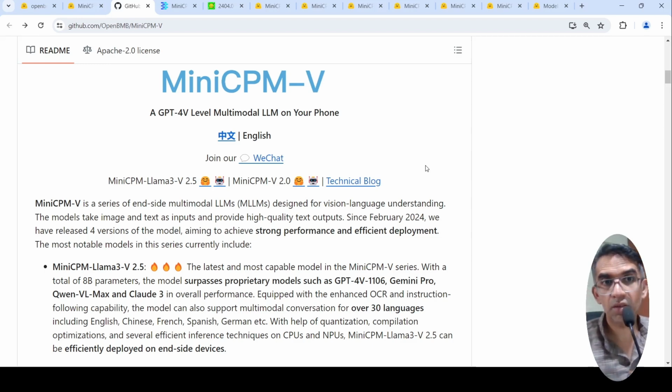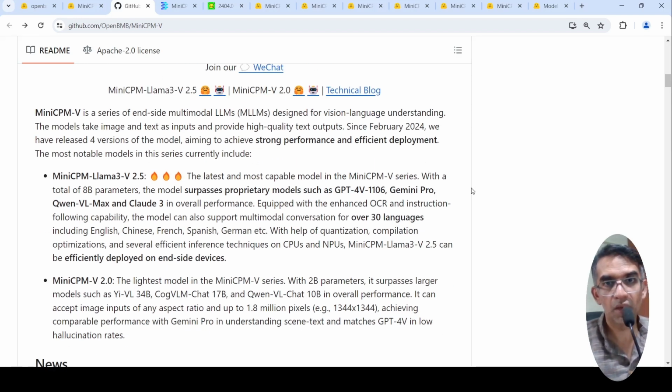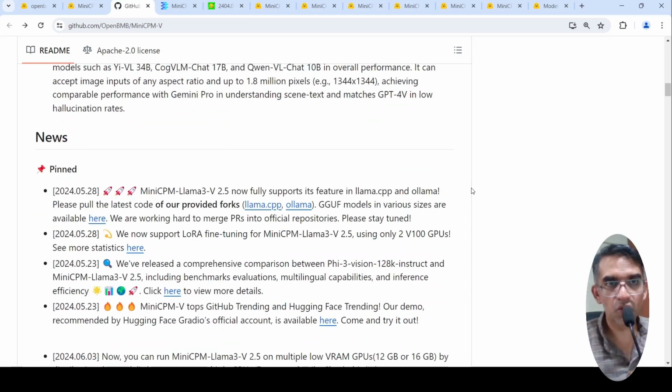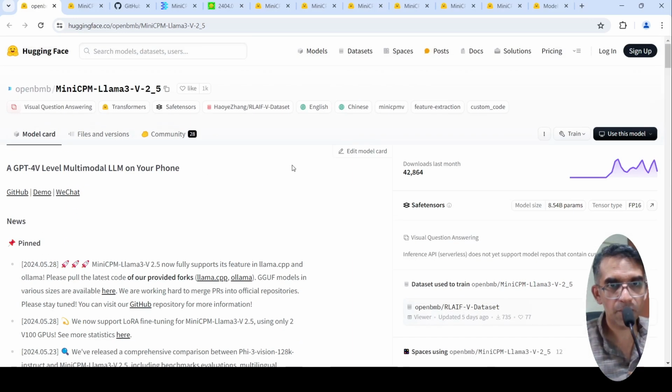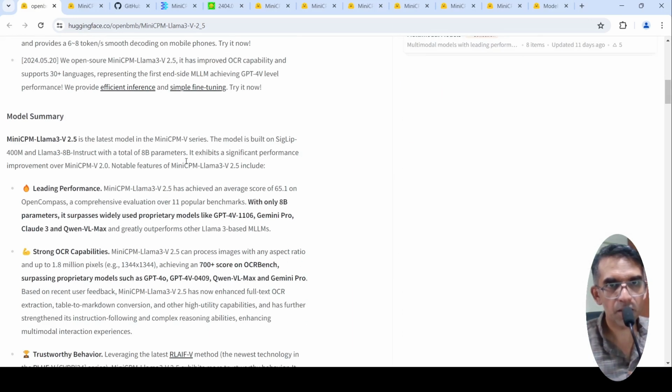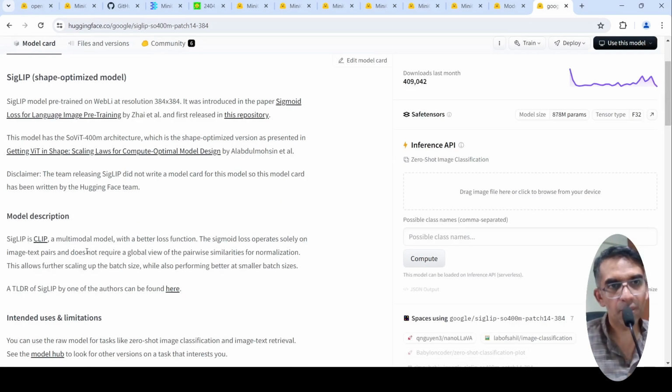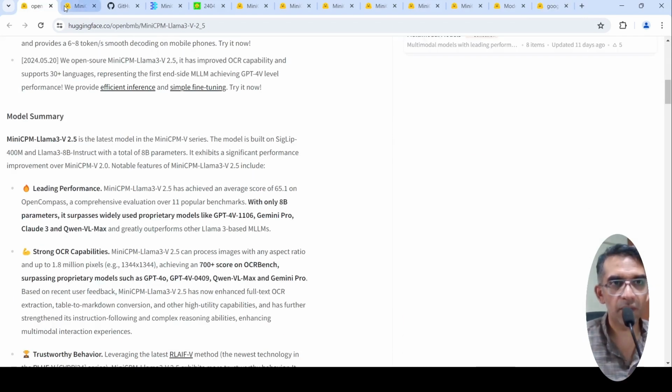It makes use of Llama 3 for its LLM, and it also makes use of some other vision encoders. Let me quickly look at it. What is the model architecture? It has SigLIP 400 million and Llama 3 8 billion Instruct. So this is for the vision part, SigLIP 400 million parameter model. SigLIP is a CLIP multimodal model, so it is a vision transformer basically. So this model makes use of an LLM and a vision transformer combination to achieve multimodal tasks.